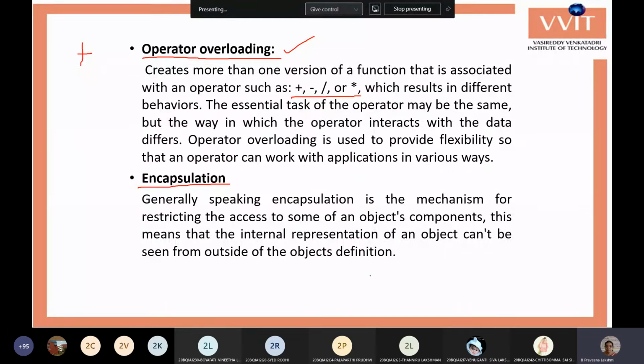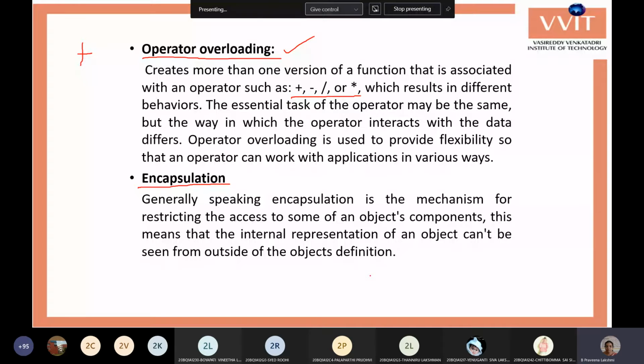So encapsulation can be defined as restricting the access of the variables or members of a class to the functions of that particular class by making a combination of data and functions as a single unit.